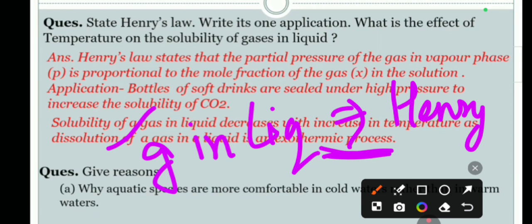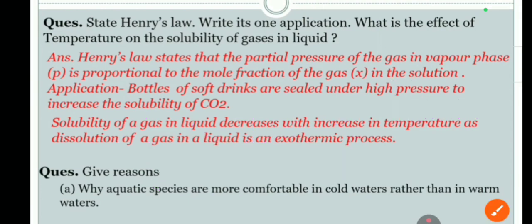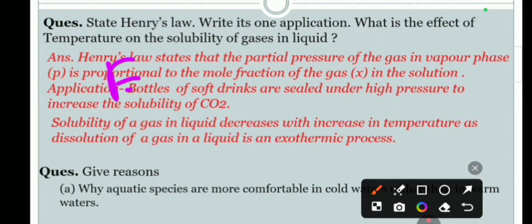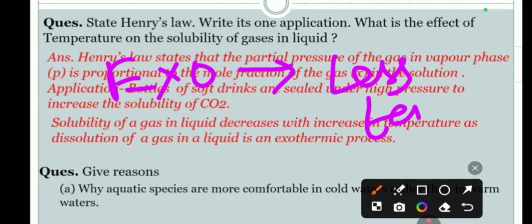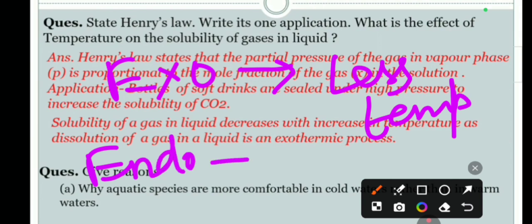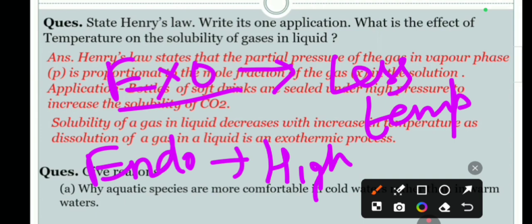And we have done in 11th class in the equilibrium chapter, in an exothermic process we need less temperature to carry out the reaction in the forward direction. For exothermic we need less temperature, but for endothermic we need high temperature to favor the reaction. So this exothermic process applies in Henry's law only.